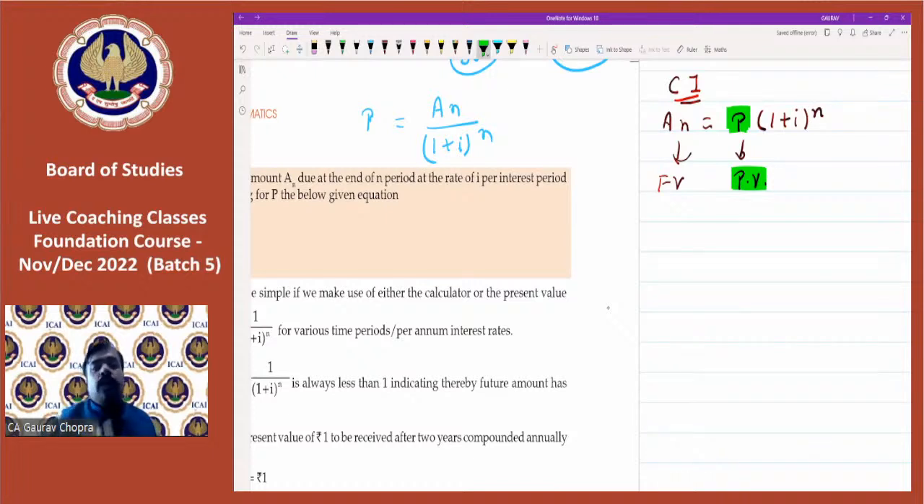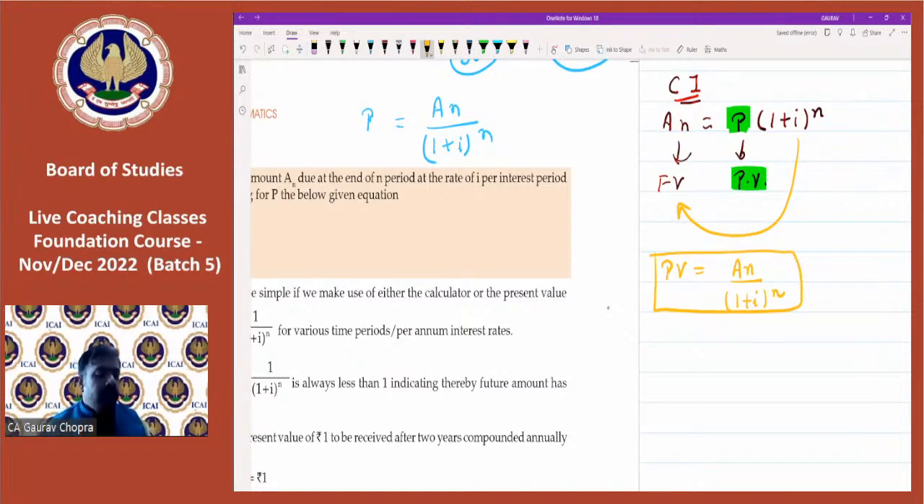So if we have to calculate this present value, what we will do is send 1 plus i whole to the power of n to the other side and calculate the result. So present value is equal to AN, that is the amount, divided by 1 plus i whole to the power of n. This is the formula for present value. We just used the same formula. All right.